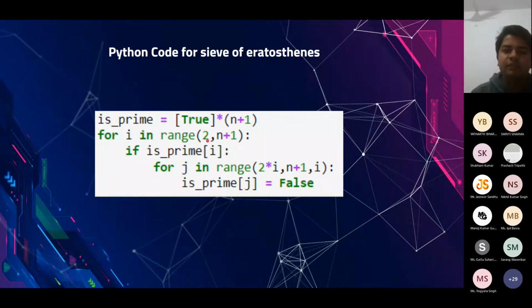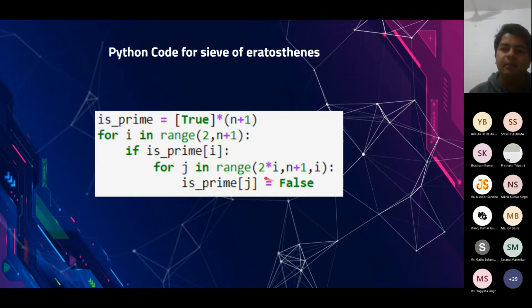And we start the loop from 2, we go all the way to n. We check if a number is prime. If it's prime, we iterate over all of its multiples. Here I have written 2 into i, though it's more optimal to start from i into i, but I did it so that there is no rigid impression in your mind that you always have to start from i into i. Even if you start from 2 into i, it will work fine.